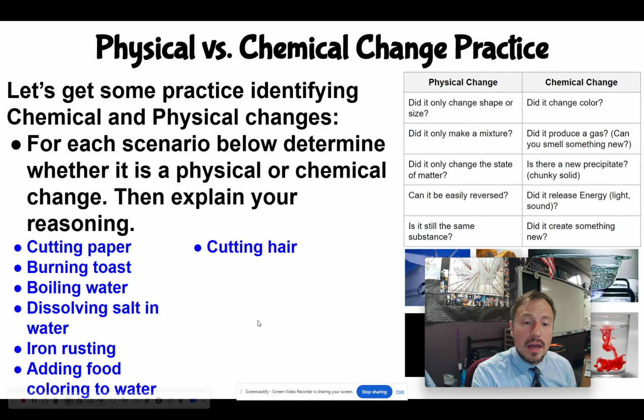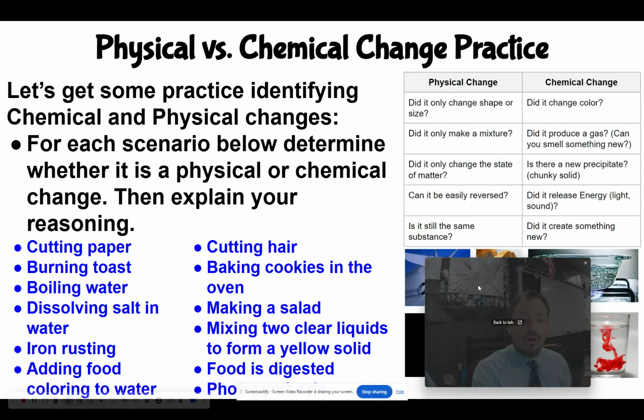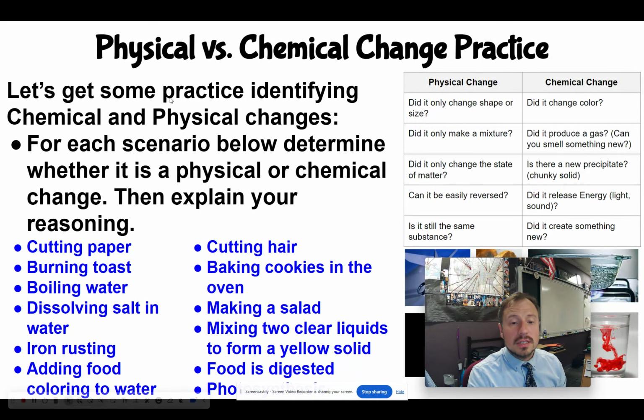So I'm going to go ahead and put up a few more here. Cutting hair, baking cookies in the oven, making a salad, mixing two clear liquids to form a yellow solid, food is digested, and photosynthesis. I'll leave this up here for a little bit for you to practice. Just go down these questions and ask yourself and try to determine whether they're a physical change or a chemical change.